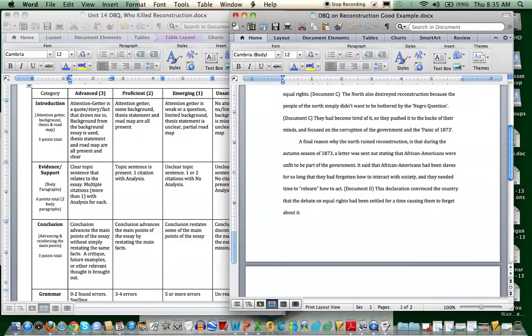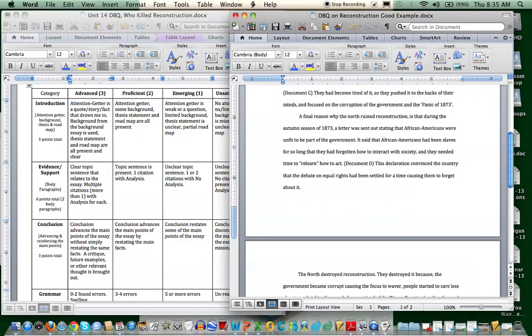A final reason why the North ruined Reconstruction is that during the autumn season of 1873, a letter was sent out stating that African Americans were unfit to be part of the government. It said that African Americans had been slaves for so long that they had forgotten how to interact with society, and they needed time to relearn how to act.